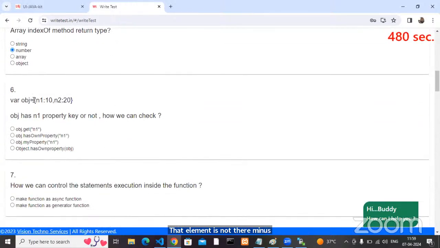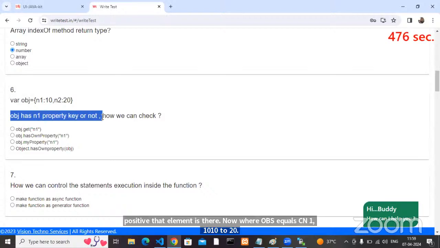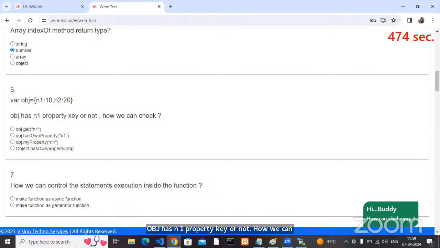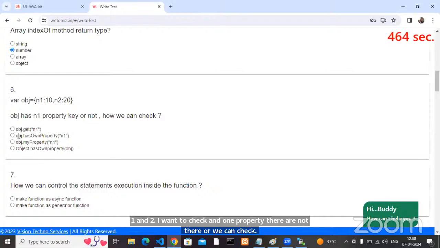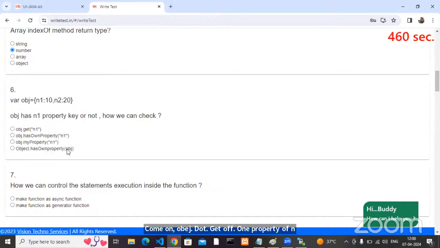Now, where obj equals n1: 10, n2: 20, how can we check whether obj has the n1 property key or not? Obj has two properties, n1 and n2. I want to check whether the n1 property is there or not. How can we check? Obj.get of n1? Obj.hasOwnProperty of n1? Which one?